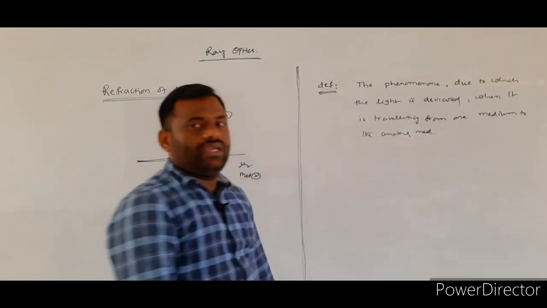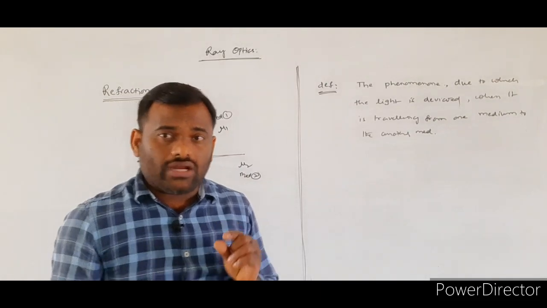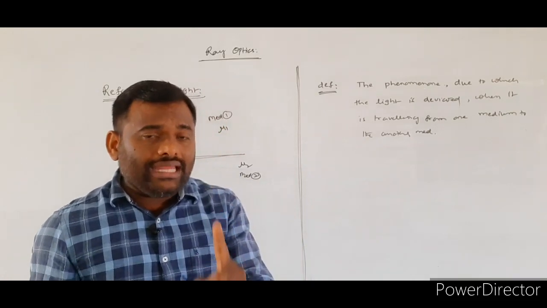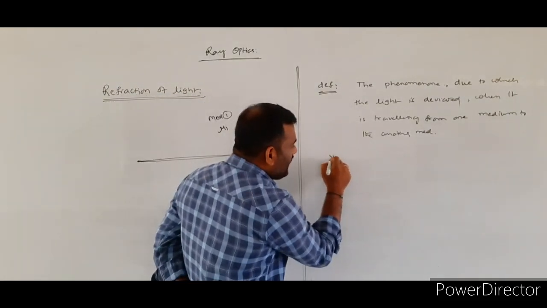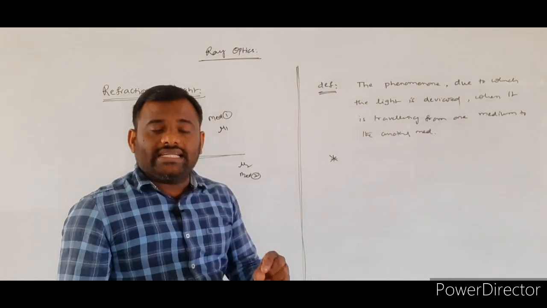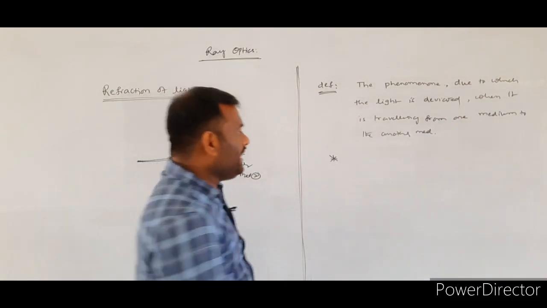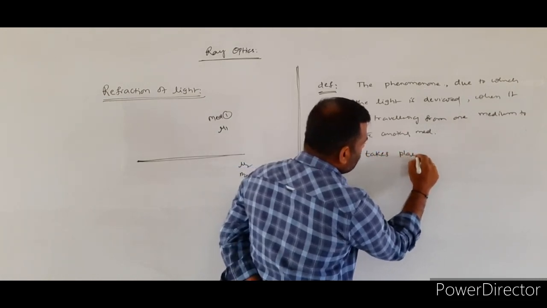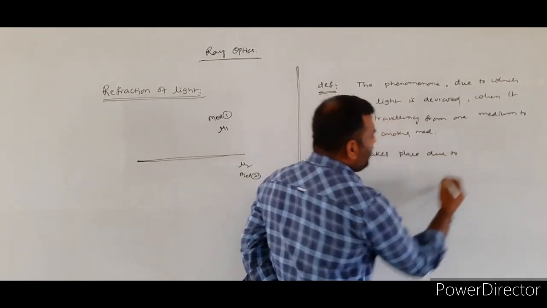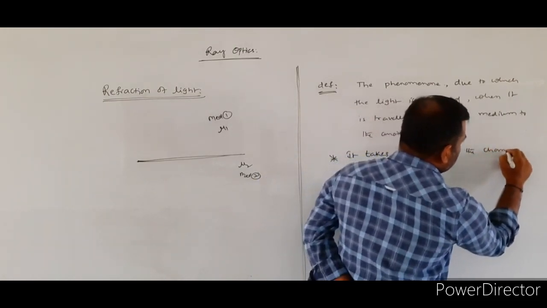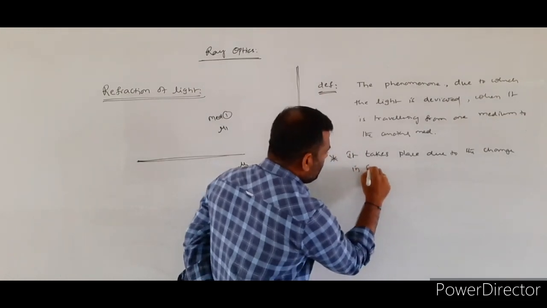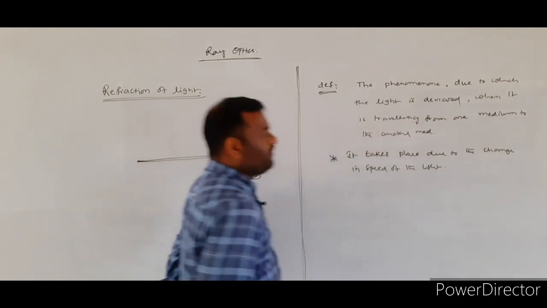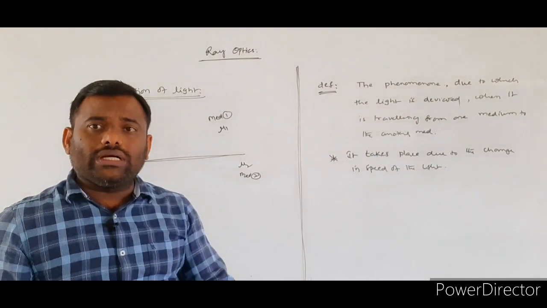Such a type of phenomena we are calling as what? Refraction of the light. What is the main reason here? Refraction of the light takes place due to the change in the speed of the light while it is traveling from one medium to another medium.